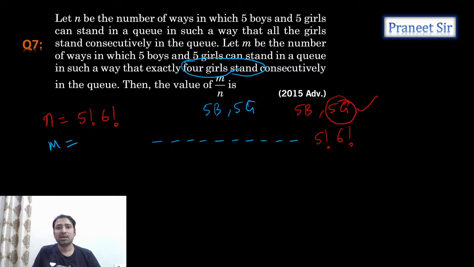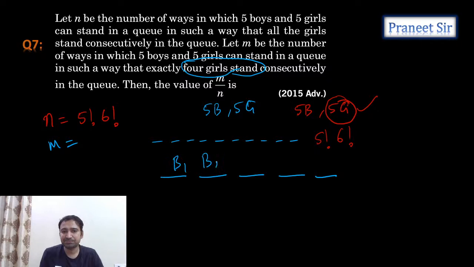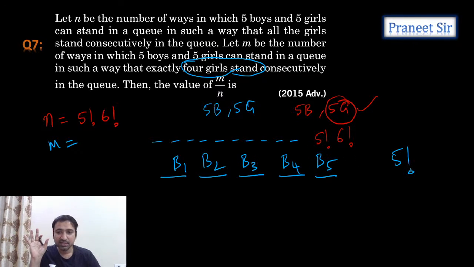Okay, right. So guys, exactly 4 girls have to be consecutive. So what we can do is, first we'll arrange the boys. How many ways can we arrange 5 boys, guys? 5 boys can be arranged in 5 factorial ways. Is it correct or not? And we'll choose any 4 girls. How many ways can we choose 4 girls? 5C4 ways we can choose 4 girls.